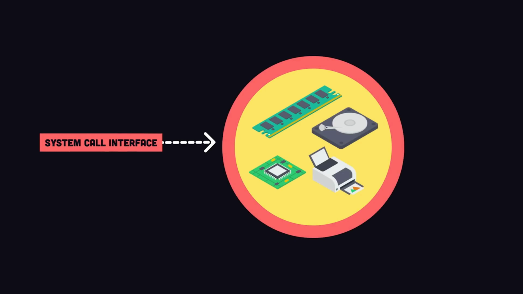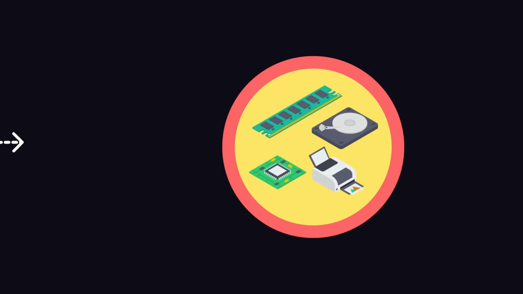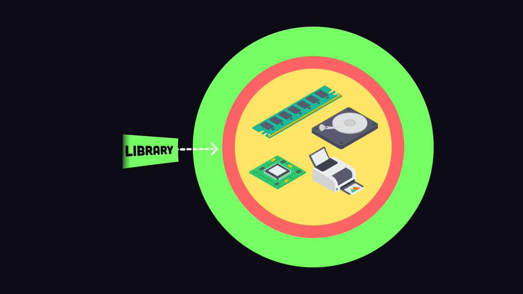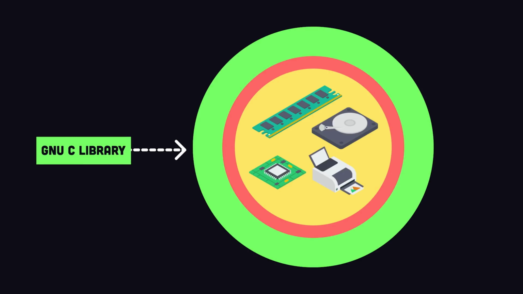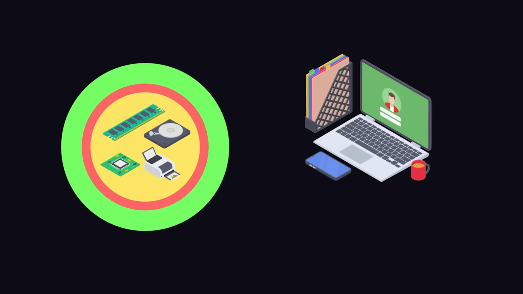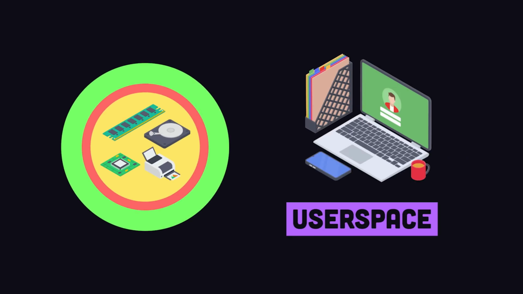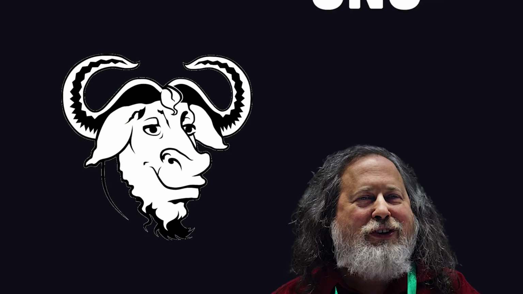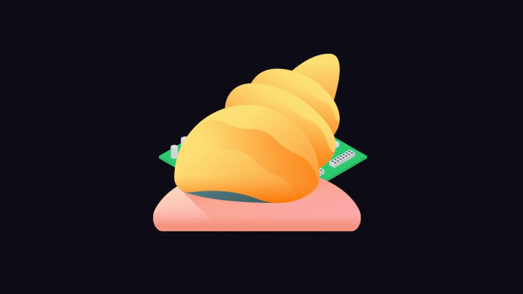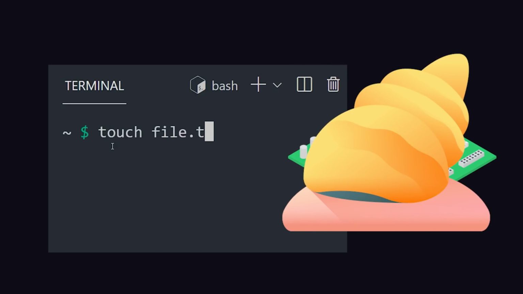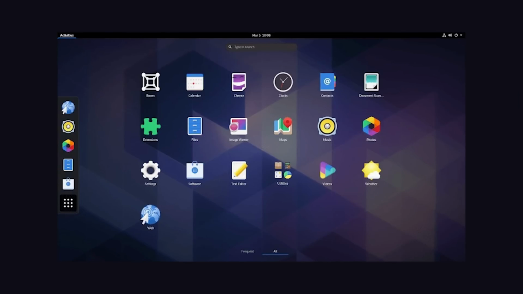They're exposed with a system call interface, which itself is wrapped with the C standard library, which provides an API that user applications can interact with. Now, beyond the kernel, we have applications that make the OS usable for humans, which are provided primarily via the GNU project, like a shell to interact with the kernel from the command line, windowing systems on desktop, developer utilities,